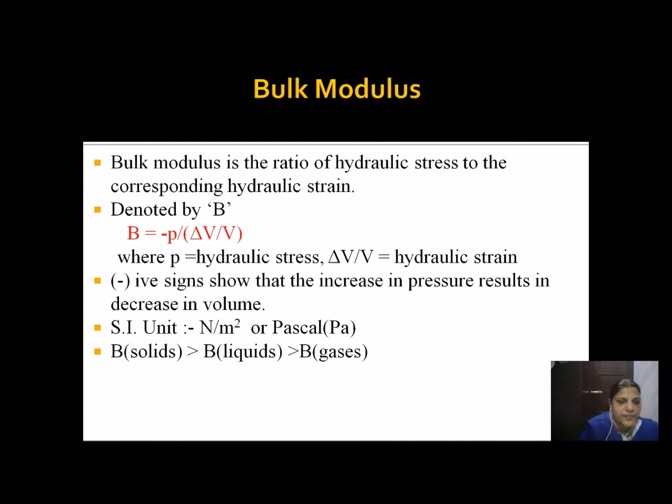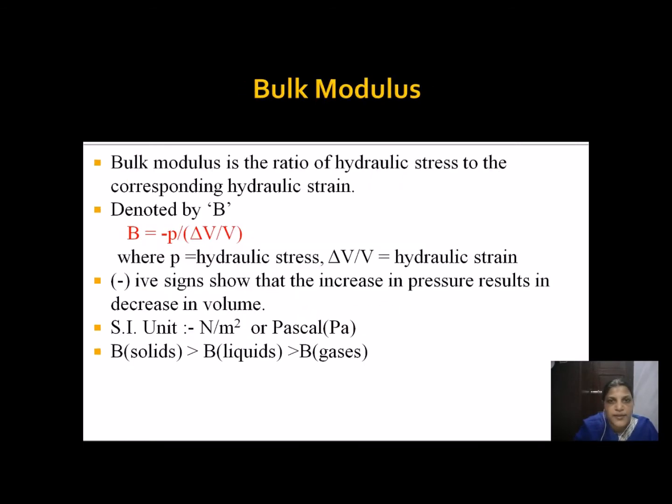So when we apply a large pressure to the ball, it gets contracted. So the dimensional change is different from the other two cases, so we apply a minus here. Bulk modulus for solids is greater than for liquids and gases. So these are the three types of moduli of elasticity we have studied so far.